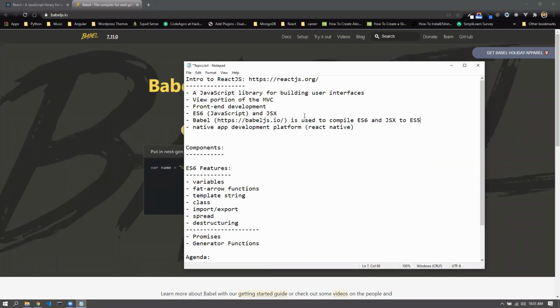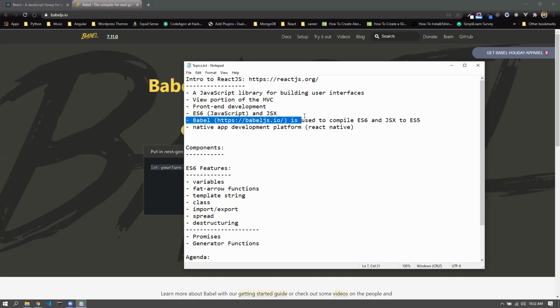All right. Now you should know. Okay, Sahil also has something: running a React server, help translating ES6 to make the browser understand it. Yes. So obviously a React server would be run. I mean, you can also do it without running a React server. You'd see in a while, Sahil. So we can also do it without running a React.js server. Anyways, Babel is used to compile ES6 and JSX to ES5.